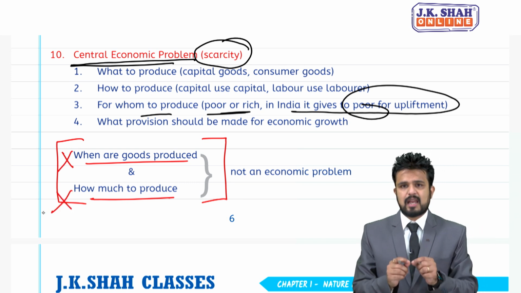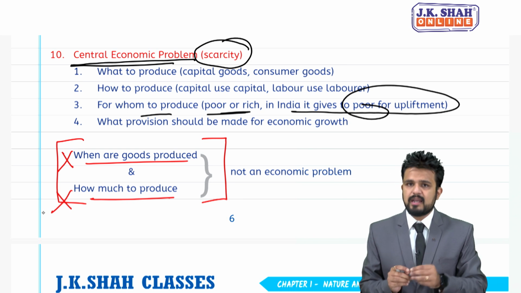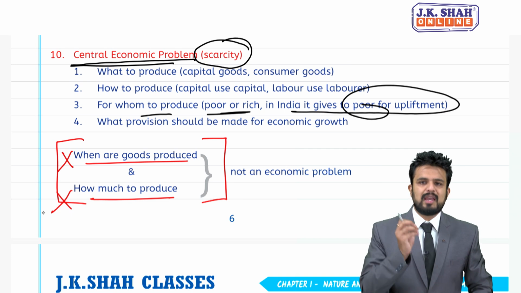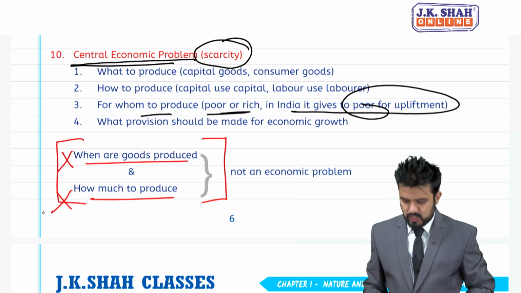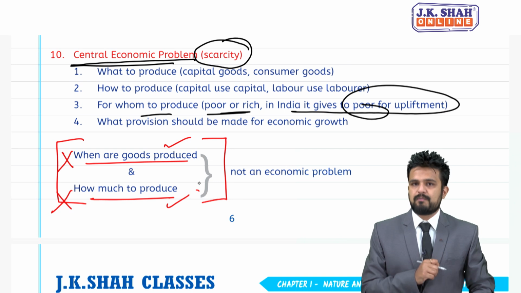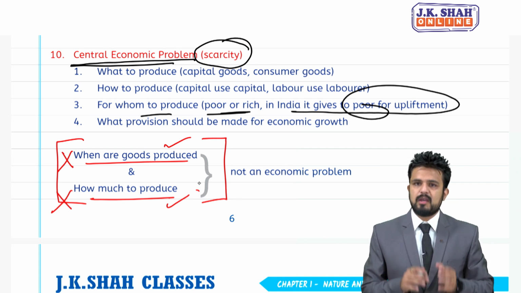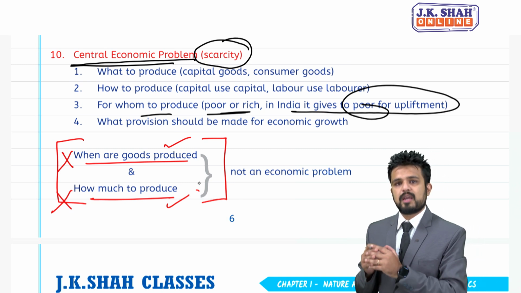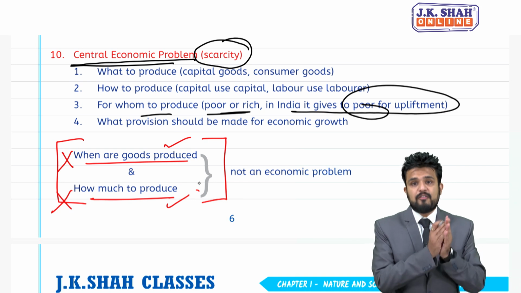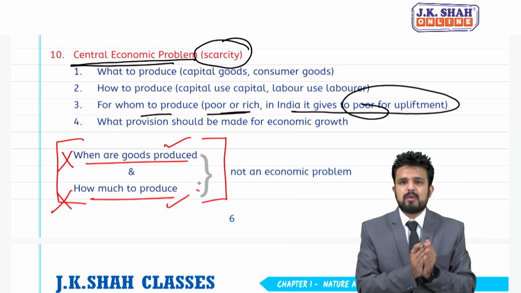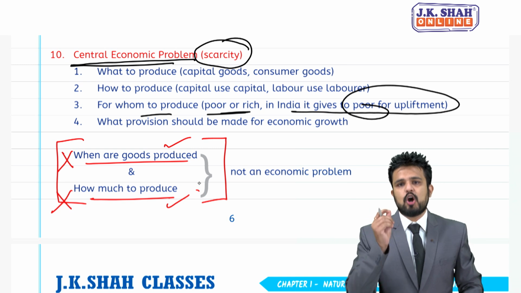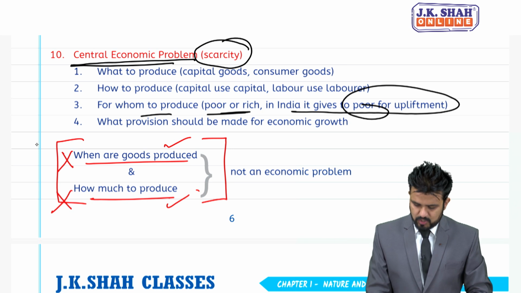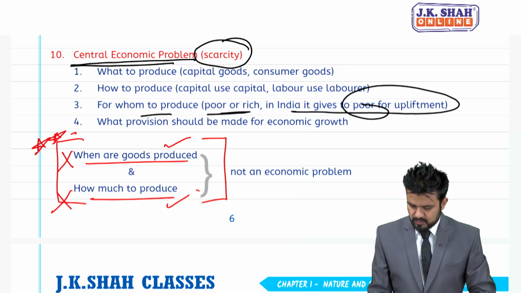So they should not be a part of this. In case they ask, identify which statement is incorrect, then when are goods produced is incorrect. How much to produce is also incorrect. Find odd men out, then these two are odd men out. So there are only 4 central economic problems: what to produce, how to produce, for whom to produce, and what provision should be made for economic growth. But when are goods produced and how much to produce is not a part of central economic problem. So please students, kindly make a note of this. These two are odd men out.